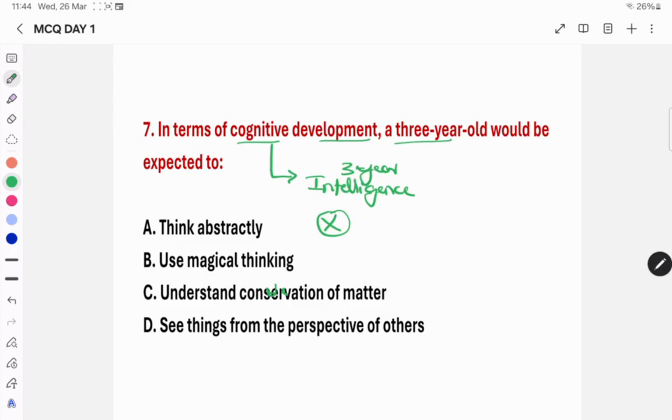Option C, understand conservation of matter? No. Option D, see things from others' perspectives? No, it is highly impossible. Then option B is the right answer. Yes, use of magical thinking is the right answer.